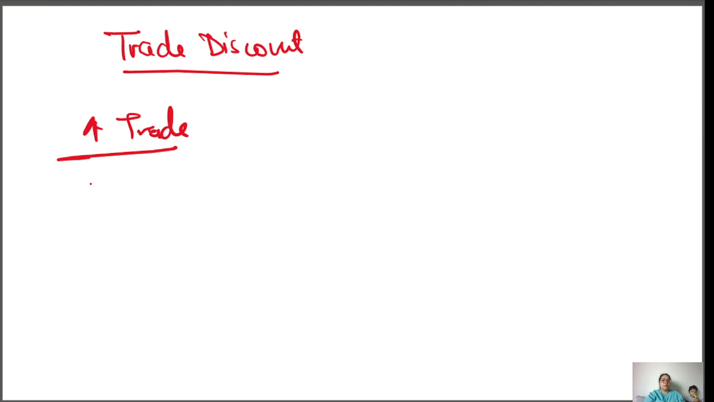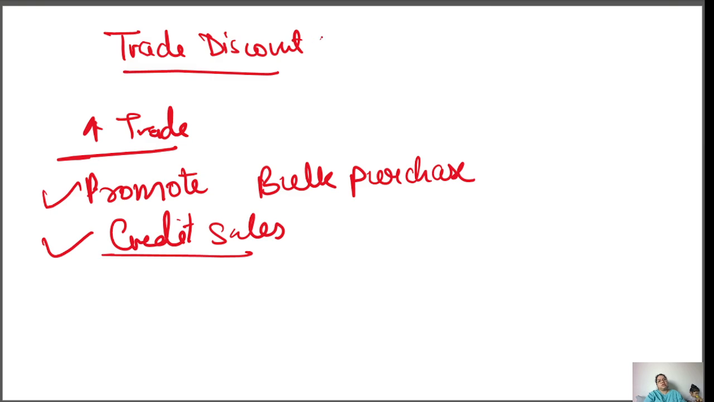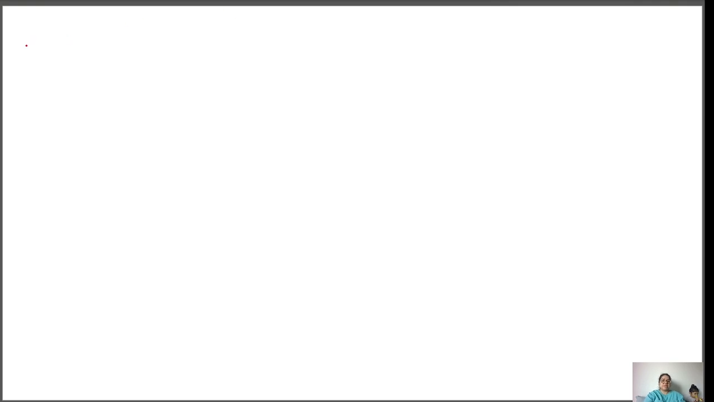For example, when you want to promote bulk purchase, and when there is a credit sale, then in these two conditions there is a trade discount. And one more characteristic of trade discount is that in the journal entry you cannot show it, but you have to show it in the amount. Okay, now talking about how. For example, let's take an example.